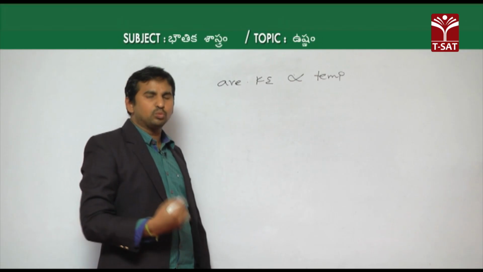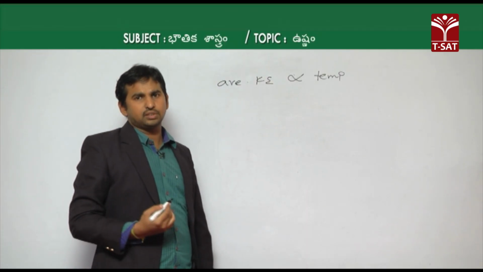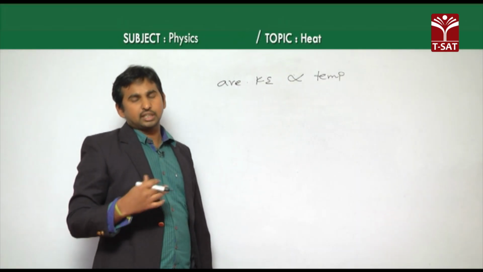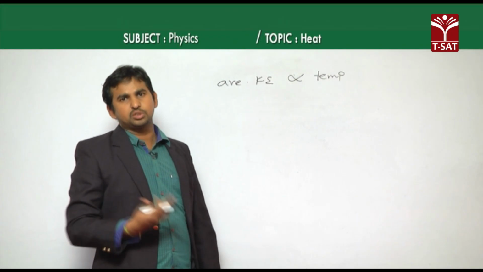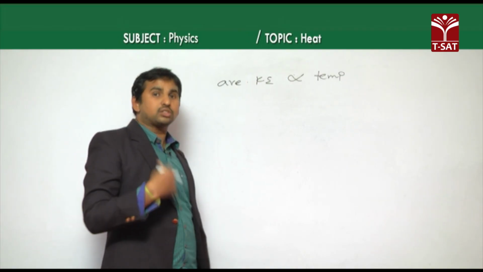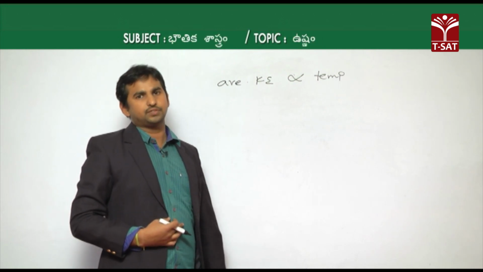If the kinetic energy is increasing more and more, the molecules are moving with more velocity, so the number of collisions also gradually increases. As the number of collisions increases, there is a chance of more transfer of energy from one molecule to another on the surface.